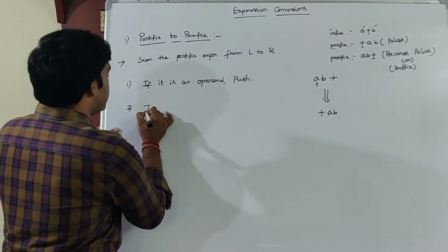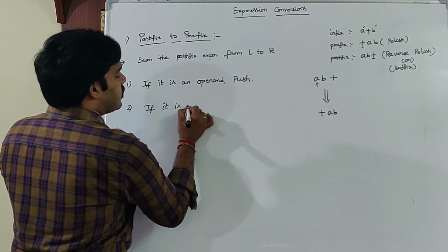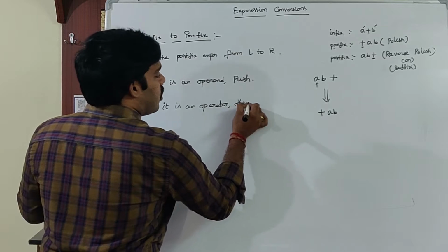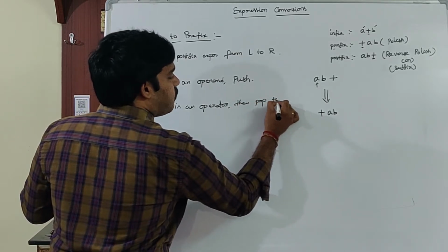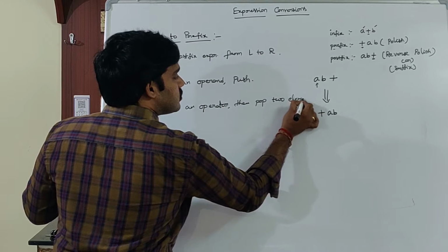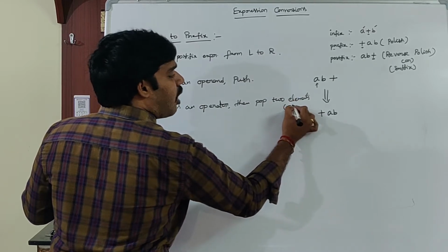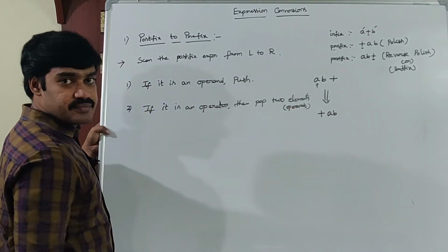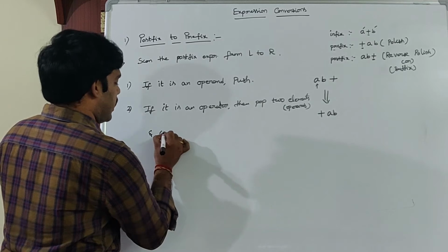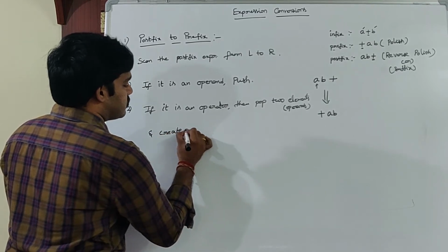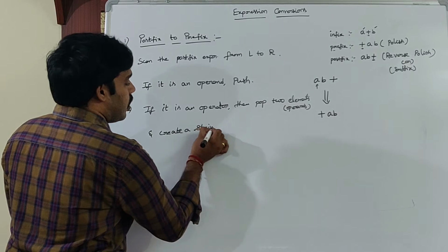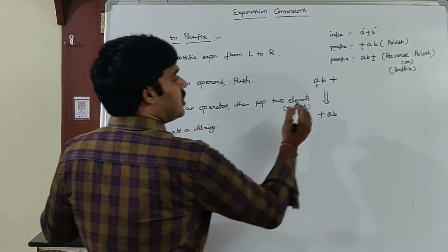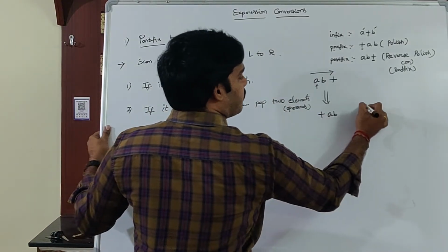What is the second step? If it is an operator, then pop the topmost two elements. Elements are nothing but operands here. Why? Because if it is an operand, then push into the stack. Okay, and then create a string. How to create a string? It is very simple. Scan the given expression from left to right.